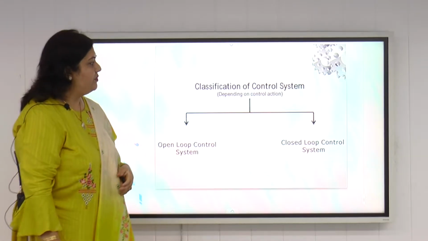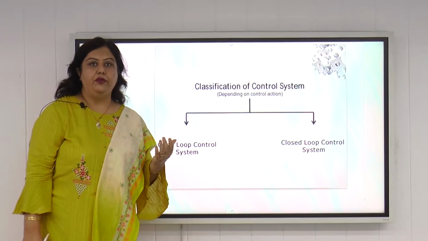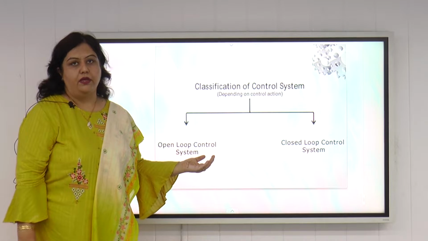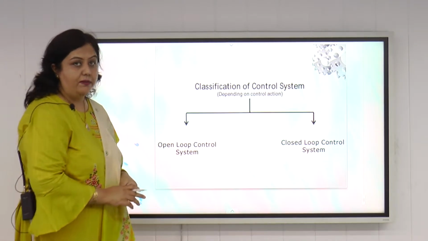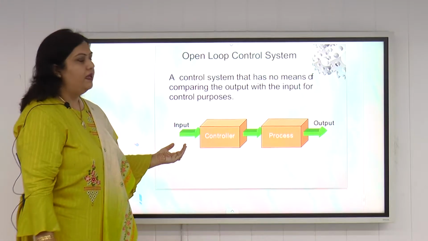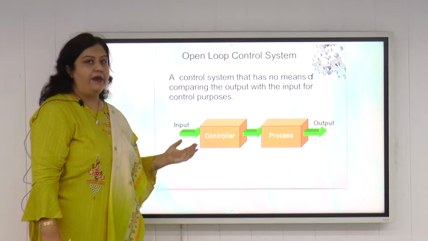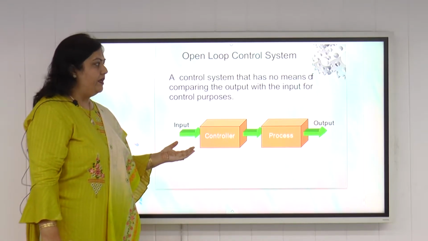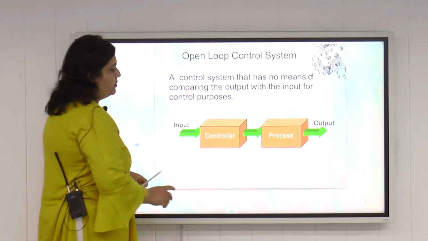Now the classification of control system, depending upon the control action, the control system can be divided into two parts, that is open loop control system and closed loop control system. Now we discuss about open loop and closed loop control system with the help of some examples. This is open loop control system. There is no feedback in the open loop control system. No output is fed back to the input. A control system that has no means of comparing the output with the input for the control purposes is known as open loop control system.